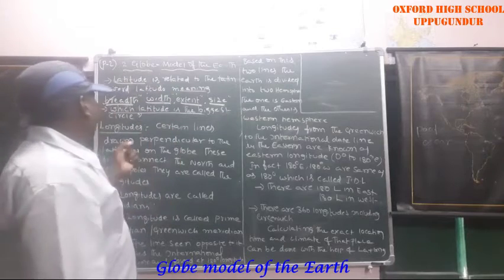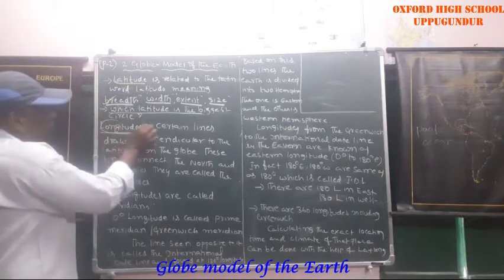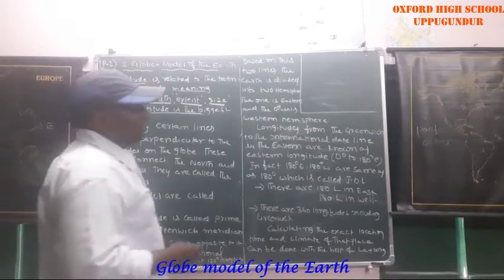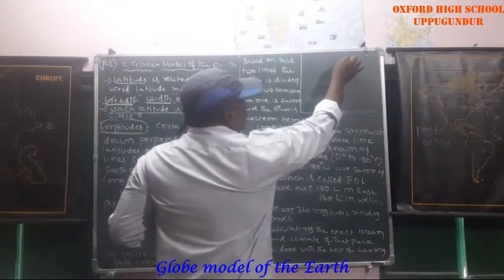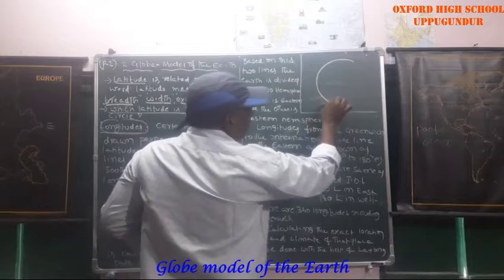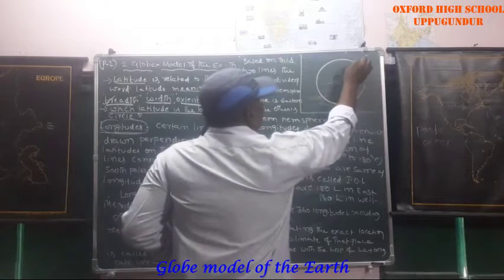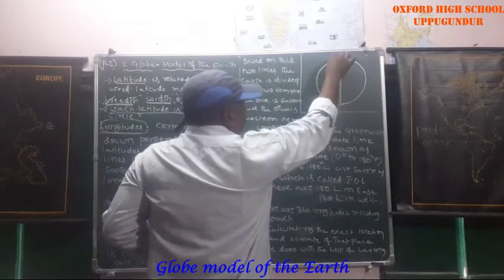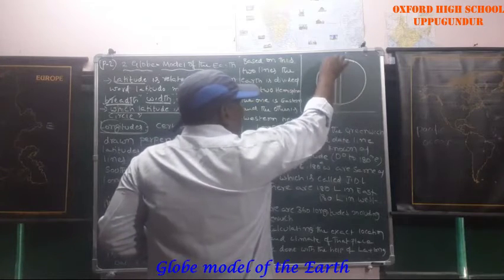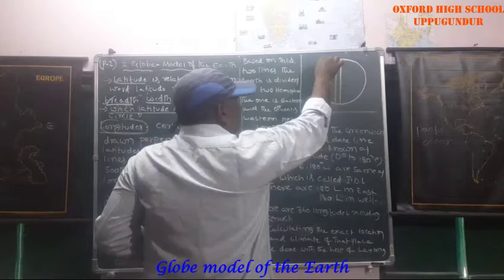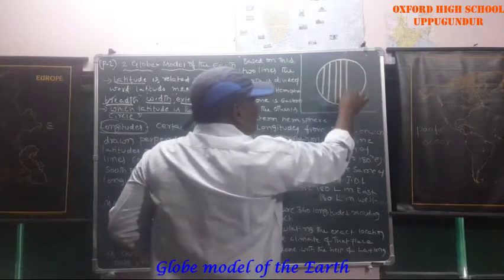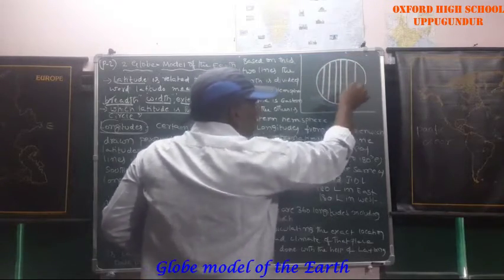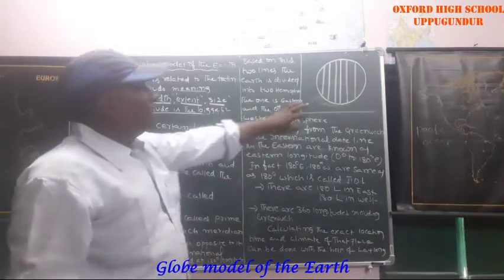Now come to the longitudes. Just now I drew the latitudes, so this is the circle. Now I am drawing lines perpendicular to the latitudes. These lines are called longitudes.